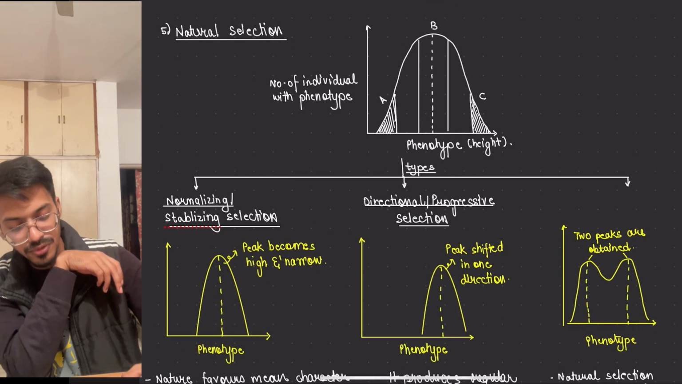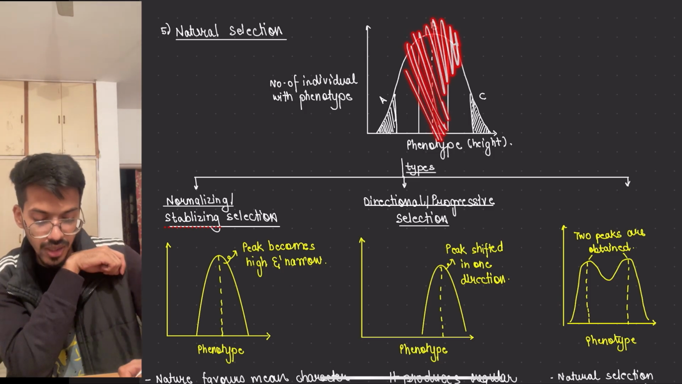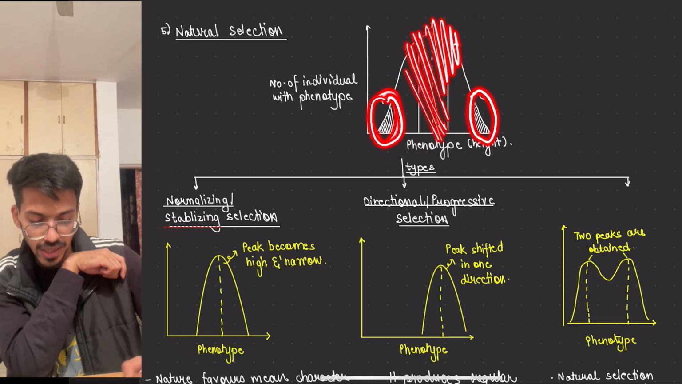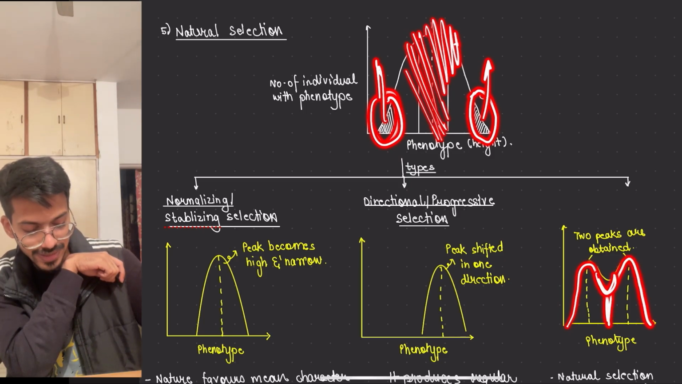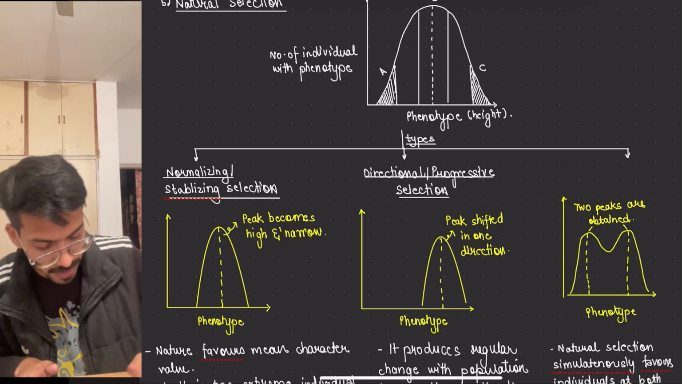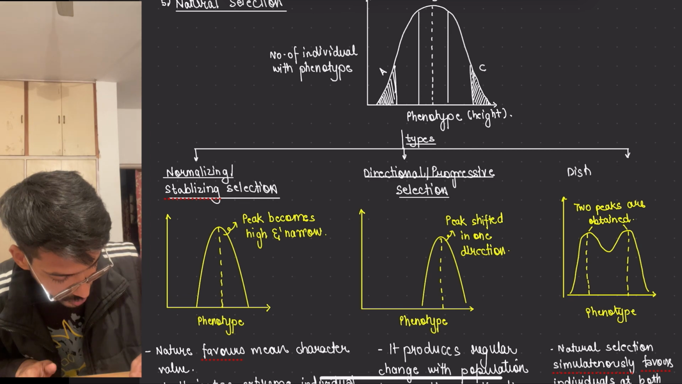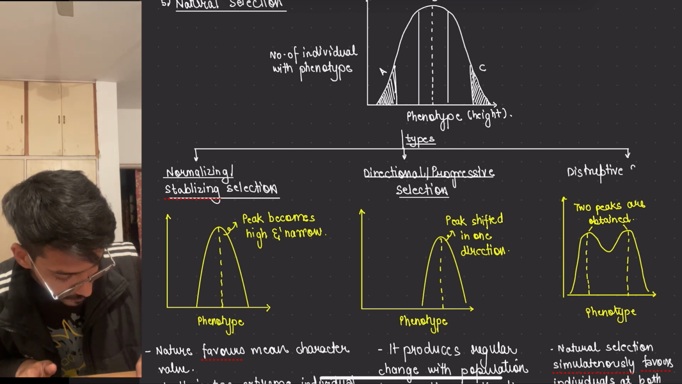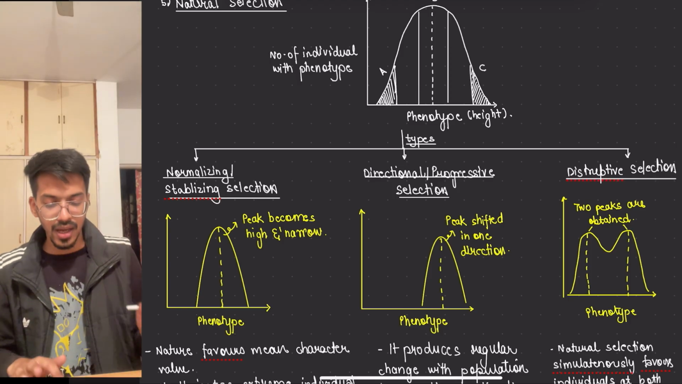And what if nature stops preferring the median or mean value people and only supports the extremes, like short people and tall people? So what happened? The short people will be more, tall people will be more, medium will be very few. So you can see that there is a dip in the center, which means the mean height people are fewer. So this becomes disruptive selection. Okay, I hope this is understood.